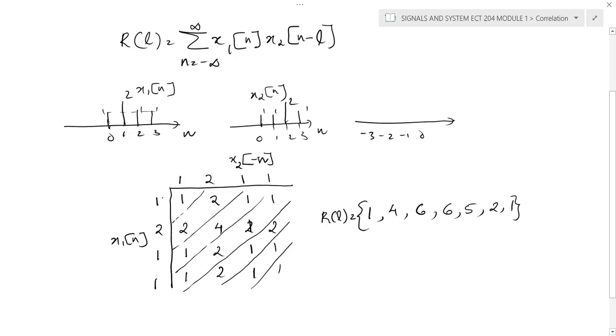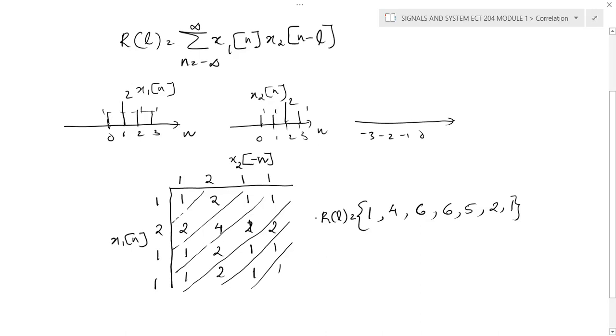Okay, simply write one signal in the same order and write the second signal in the reverse order. Okay, but in this particular case, both signals look similar. That's why 1 2 1 1 and 1 2 1 1. But normally the second signal will be different, so we can simply write the reversed version of the second signal, and you can perform this particular operation. So finally, you will get 1 4 6 6 5 2 1, which is your answer.